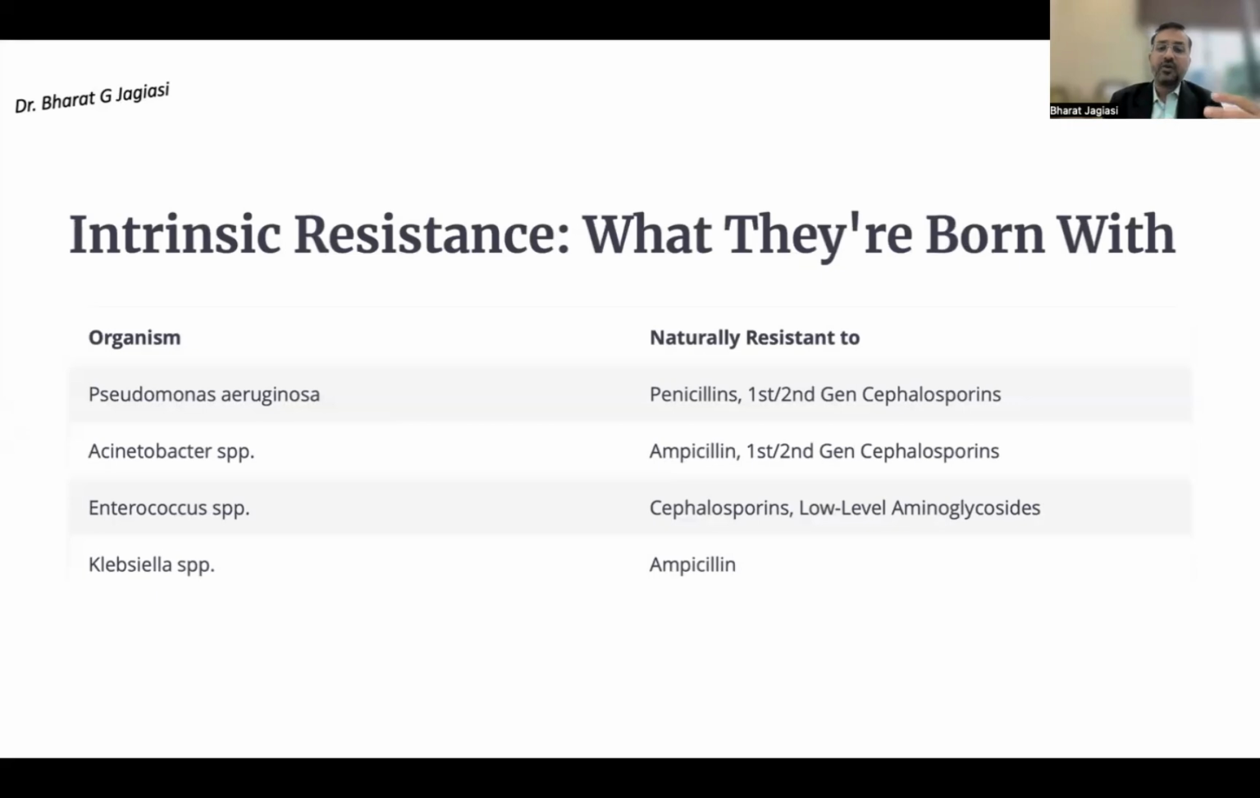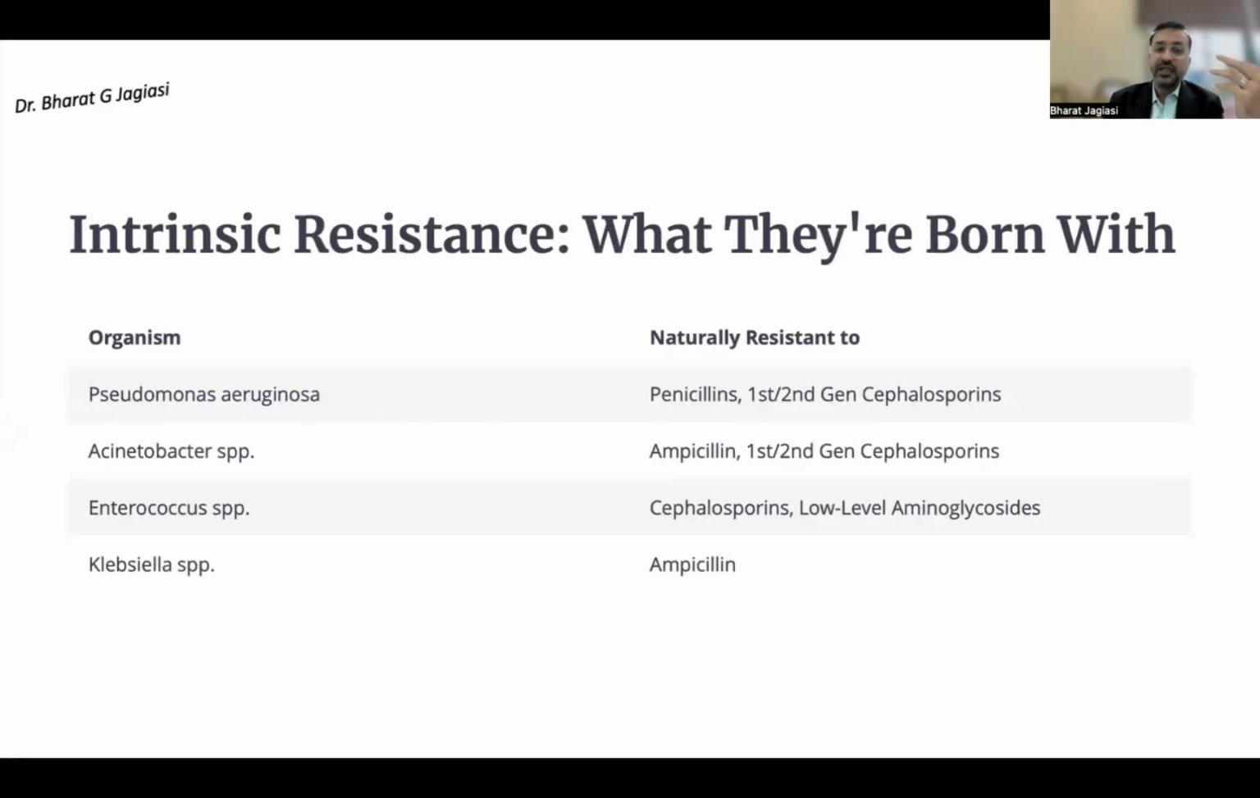So if you ask about Pseudomonas, they are naturally resistant to penicillin and first and second generation cephalosporins. Acinetobacter species are naturally resistant to ampicillin and the first and second generation cephalosporins. Enterococcus species are resistant to the cephalosporins and low levels of aminoglycosides. And Klebsiella species are resistant to ampicillin and so on. We'll look into that. So these are the bacteria who are born with these resistance mechanisms.